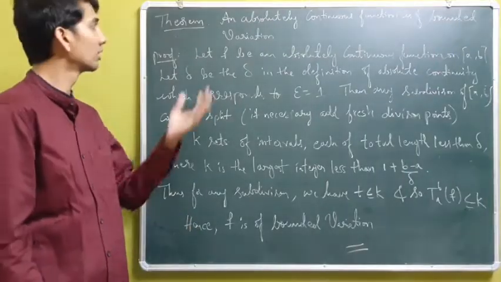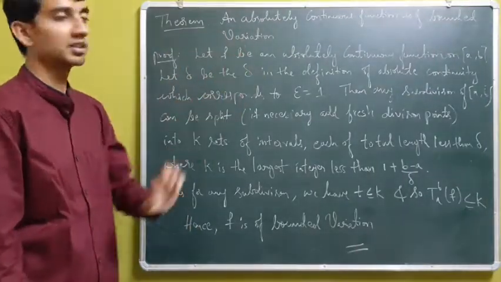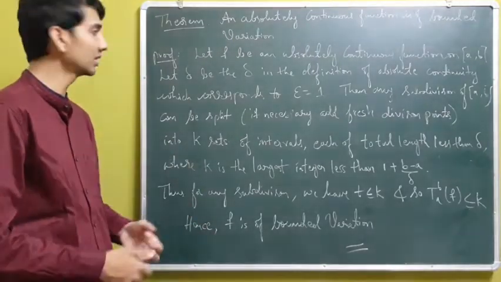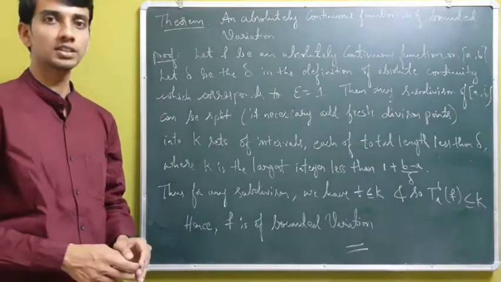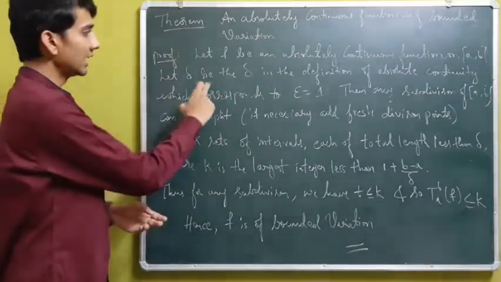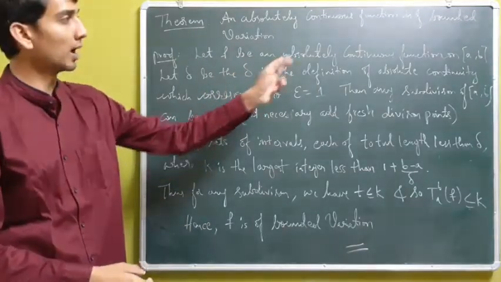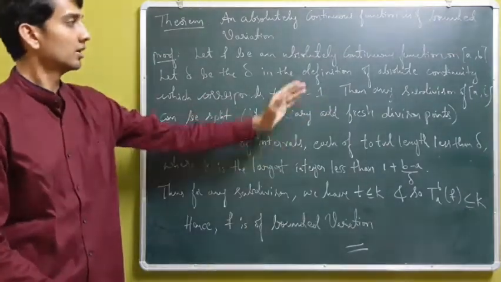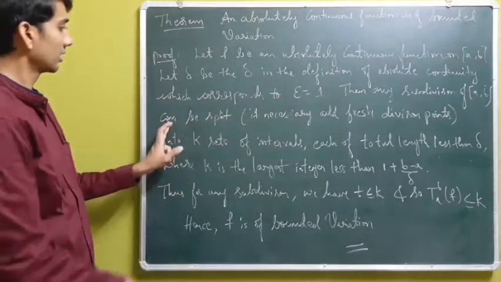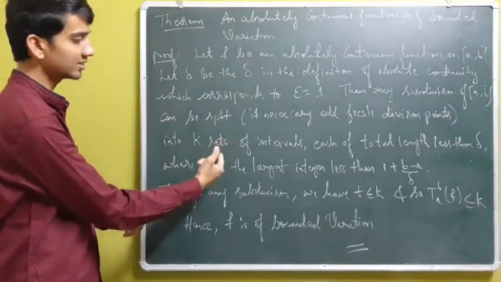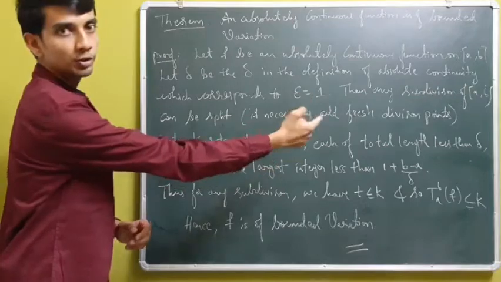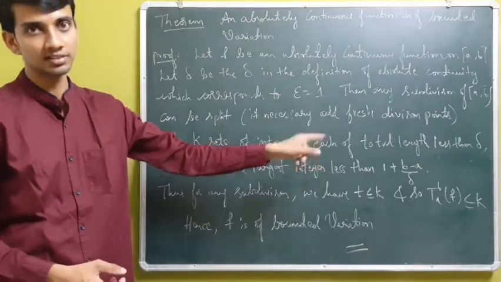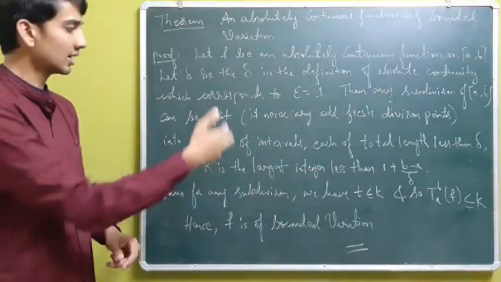Next, have a quick look at this theorem. An absolutely continuous function is of bounded variation, and the proof is as follows, a simple one. Let f be an absolutely continuous function defined on the interval. Let delta be the delta in the definition of absolute continuity which corresponds to epsilon equal to 1. Then any subdivision of the interval can be split into k sets of intervals, each of total length less than delta, where k is the largest integer less than 1 plus (b minus a) by delta.